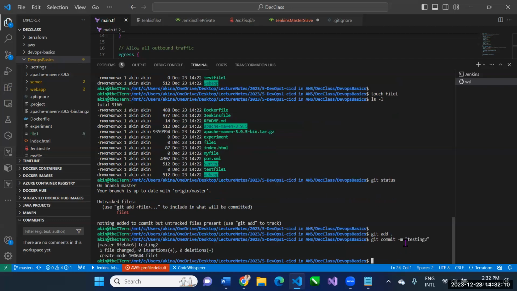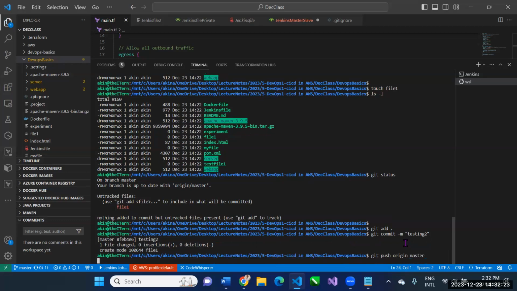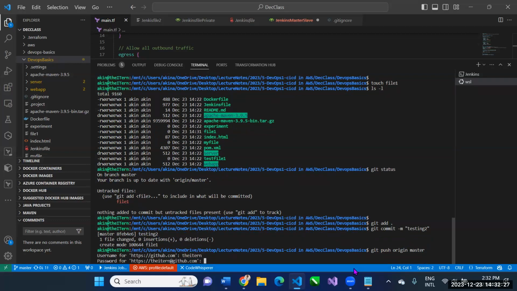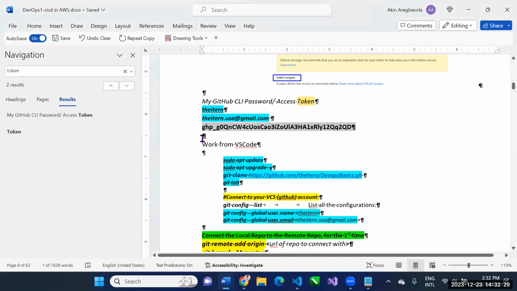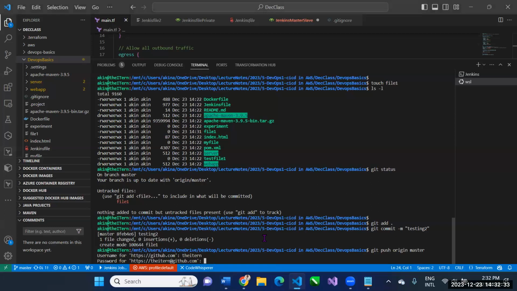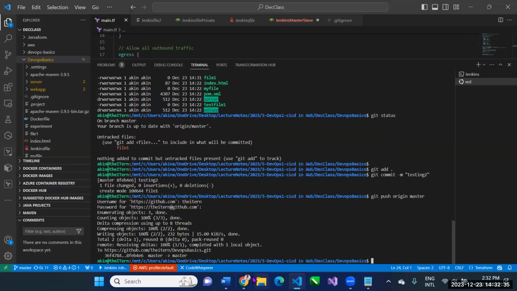And then the third command that I must enter to complete the push is git push origin master. Push to the master branch of my origin. The ITern is my username and my password is Control C, Control V. And then that push happened.